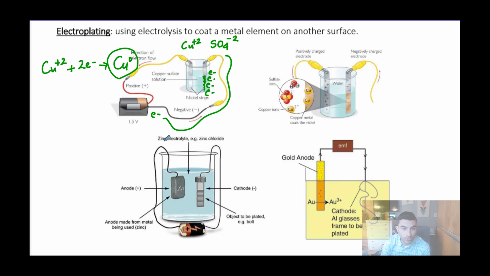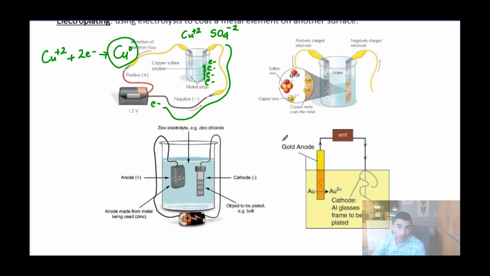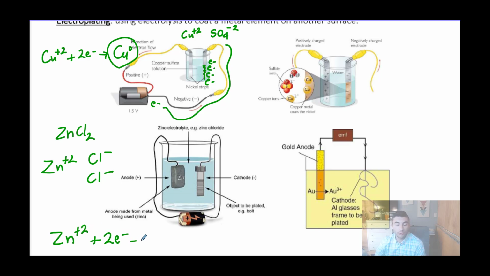The important thing to understand here is that we can do this with really any ionic substance. In this example here, we have zinc chloride solution. So in this solution, we have Zn+2 ions and Cl-1 ions. If we want to extract the zinc metal, the zinc ion is not zinc metal. It's a free-floating ion in the solution. We have to provide it with electrons to turn back into the metal. And because it's a +2 ion, we have to provide it with 2 electrons to reduce it back into neutral zinc so that it becomes a metal again.